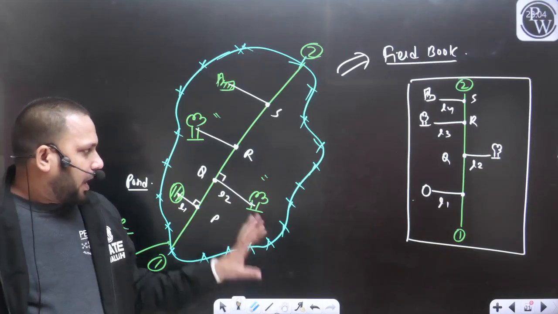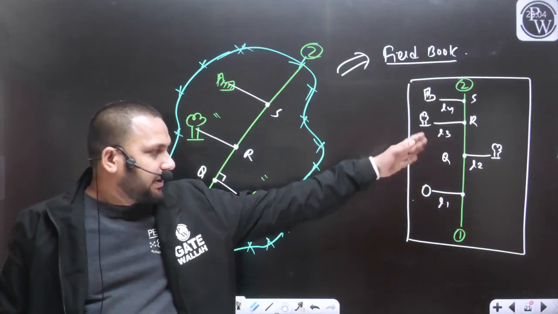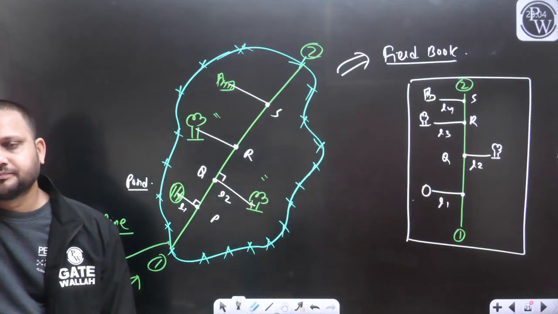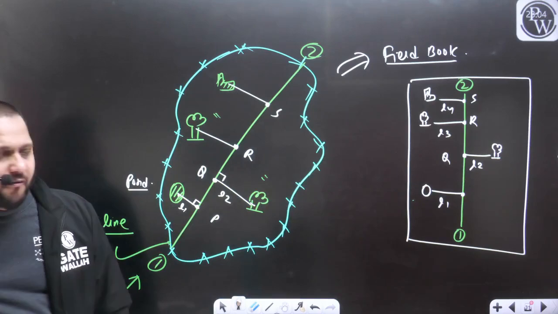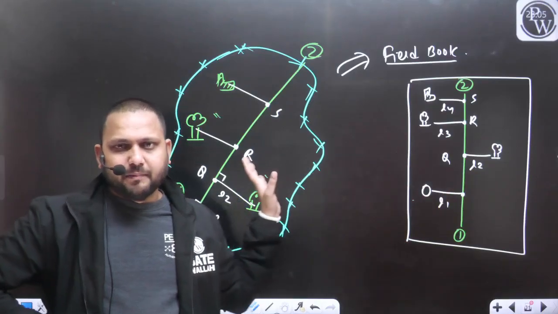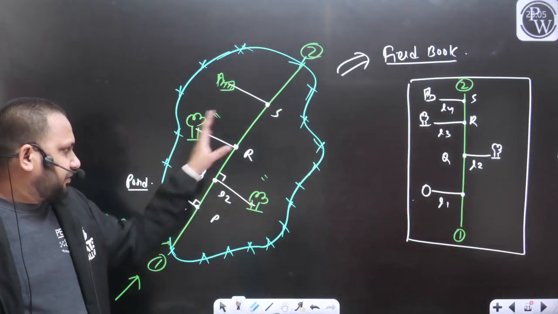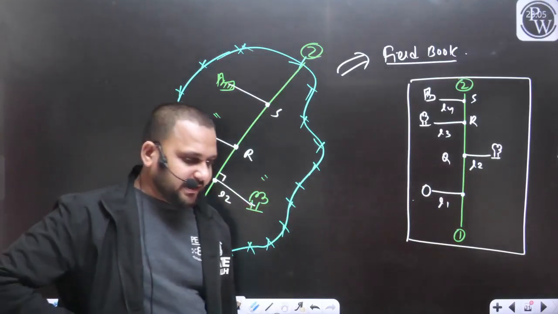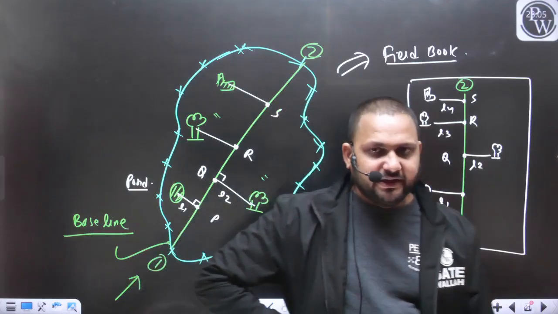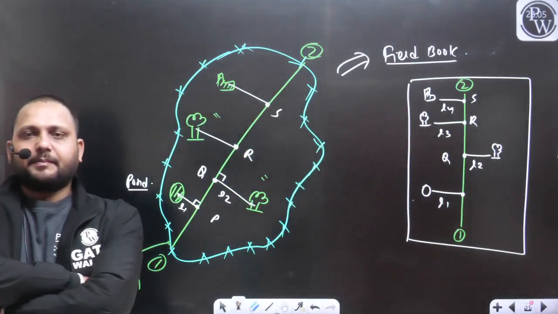I hope you can see how we can perform the field measurement and how we can collect the data. Now we can plot this detail onto the final paper and we can get the map of this field. We can locate all these features on the map. In this way, with the help of chain surveying, you can prepare the map.